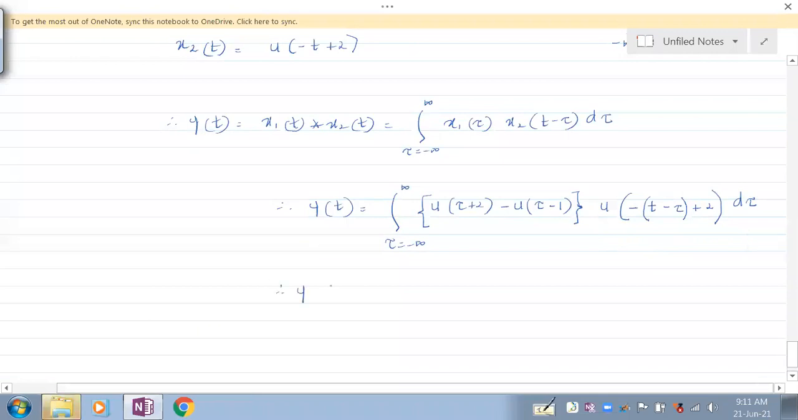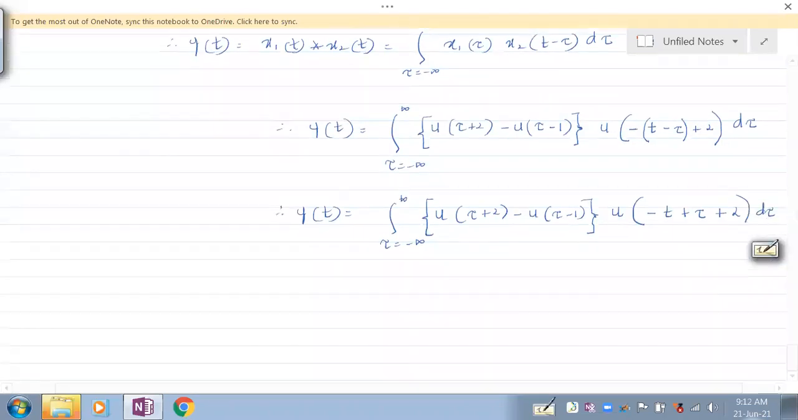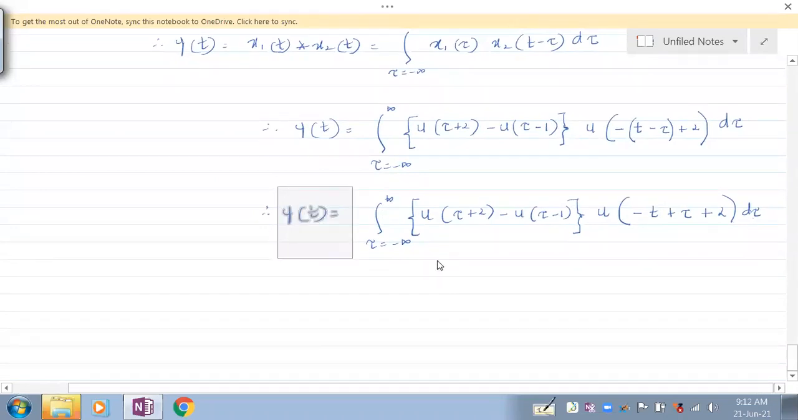Therefore, y of t can be written as tau ranging from minus infinity to infinity, of u of tau plus 2 minus u of tau minus 1. This is the first signal, and it is not a problem, as it's a finite signal. But this, how should we be writing this now? This is minus t plus tau plus 2. Now further we need to write this in the required form. So can we write that further? Let's just take this.